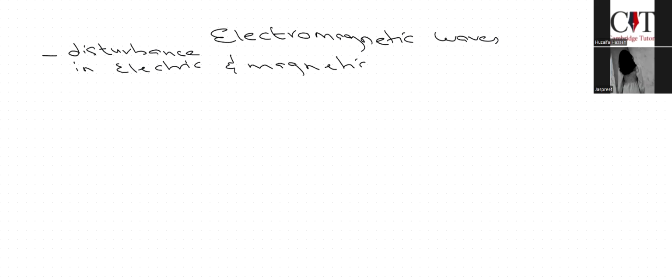So you can say that electromagnetic waves are the disturbance in the electric and magnetic field. So one more property is that both fields are perpendicular to each other. By perpendicular, I mean both fields are at 90 degrees to each other.